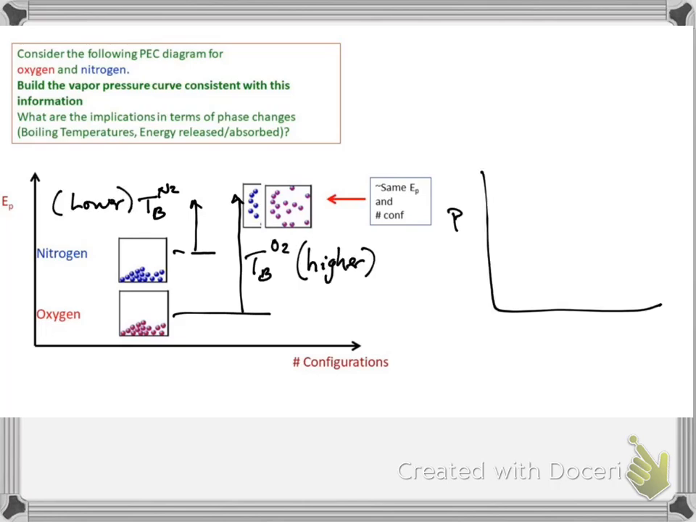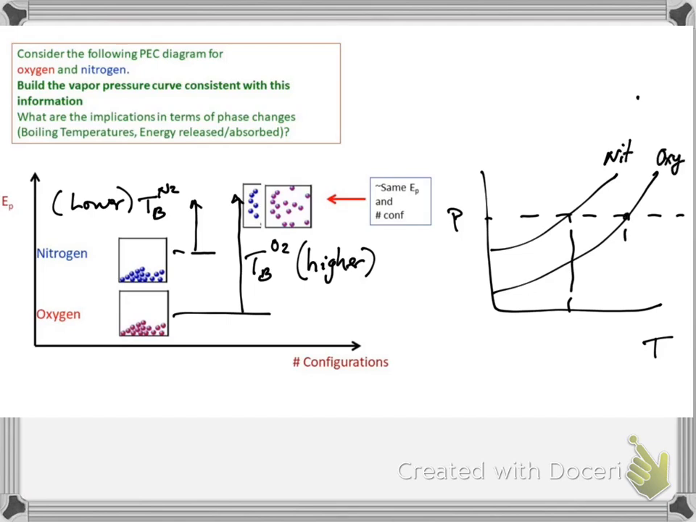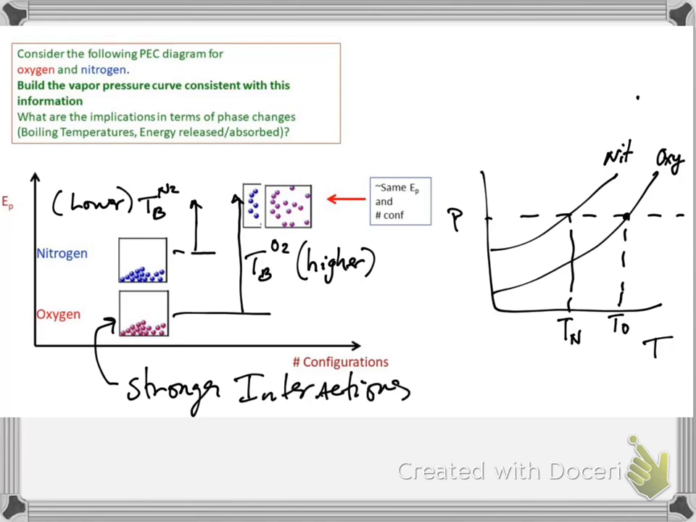So if we were going to draw the vapor pressure curve, it would look like this, meaning that at a given pressure, the very first temperature that's encountered must be nitrogen's, because that's going to be the lowest boiling point, and then we must intersect oxygen's line farther to the right because its boiling point is higher. So oxygen has the stronger interactions. Nitrogen has the weaker interactions due to the placement on the potential energy curve.